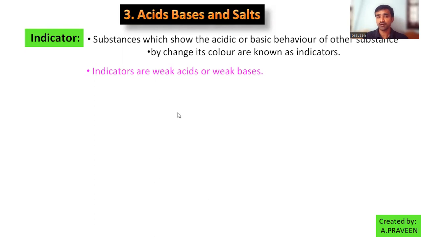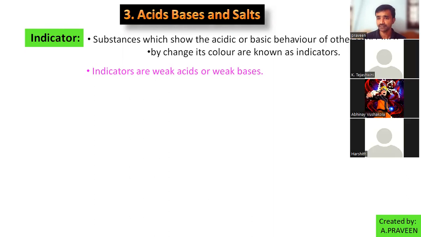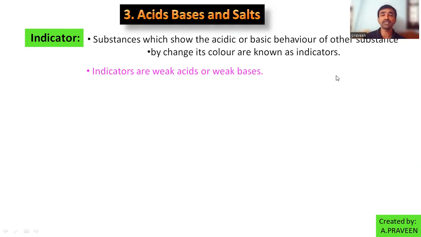Are you clear now about indicators? Have you got the meaning? What is an indicator? It is a weak acid or a weak base. When we add this substance into any other material or liquid, it changes its color into another. By using that color, we identify the nature of the other substance.